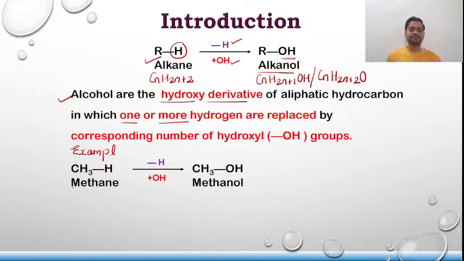If I take methane, what happens is, if I remove one hydrogen from methane and add an OH group, it will get converted to what? CH3OH. That means CH4 gets converted to CH3OH, and methane gets converted to methyl alcohol.